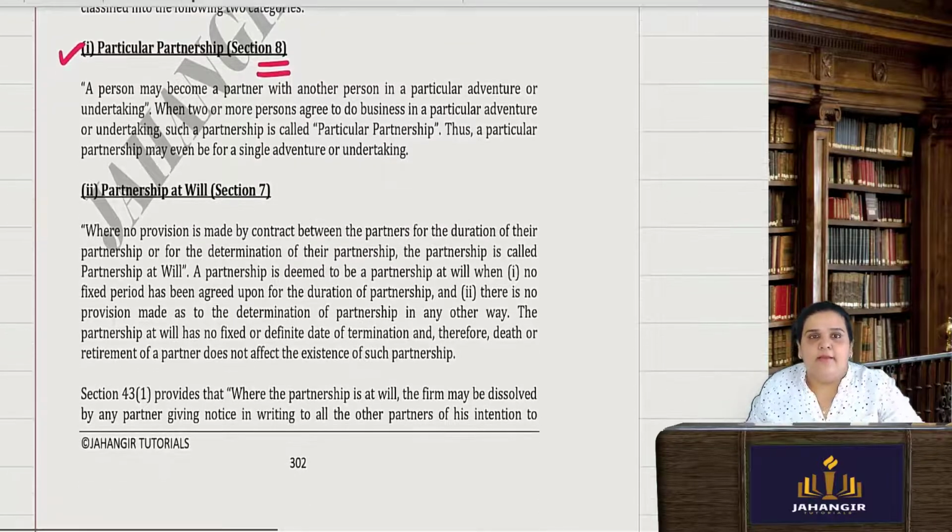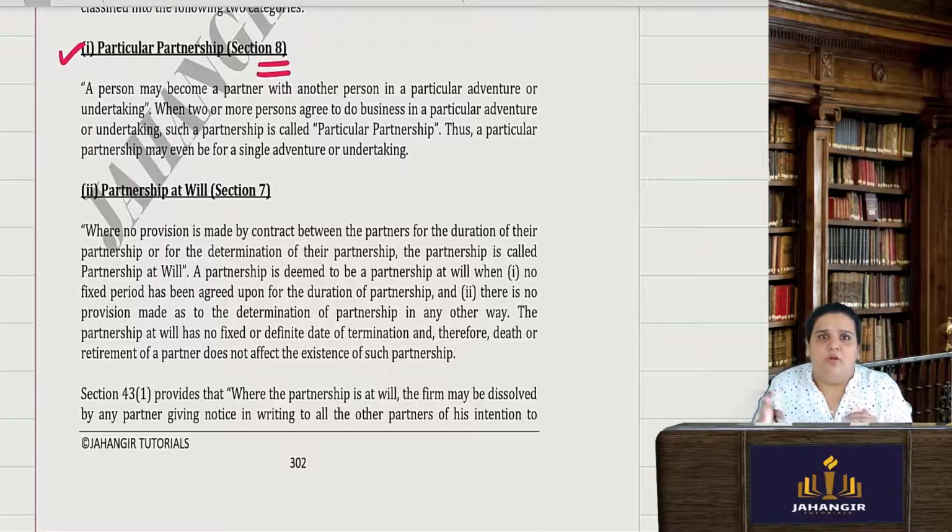But if you enter into a partnership which is going to be an ongoing concern, but will dissolve later on the will of the partners, when the partners themselves want to dissolve the partnership, then it will be known as a partnership at will. Here there are no provisions at all made in the contract between the partners regarding the duration or the determination, meaning the closure or dissolution of the partnership.